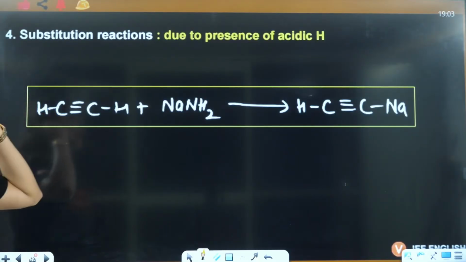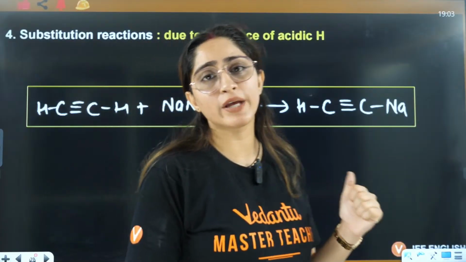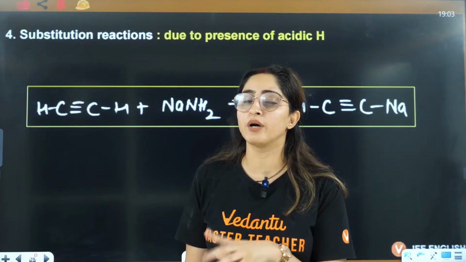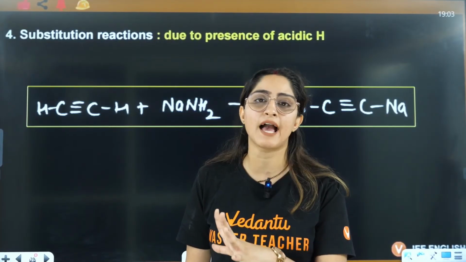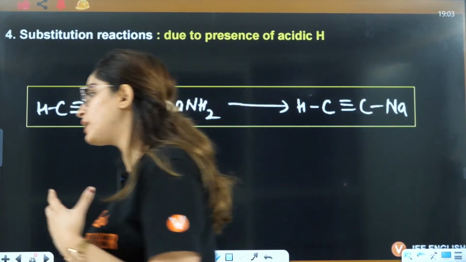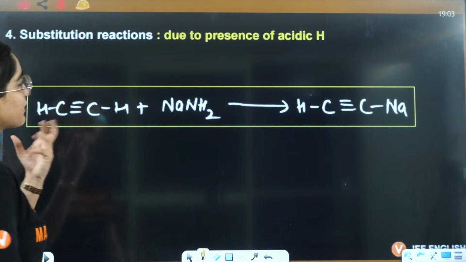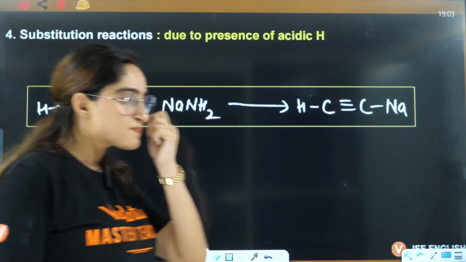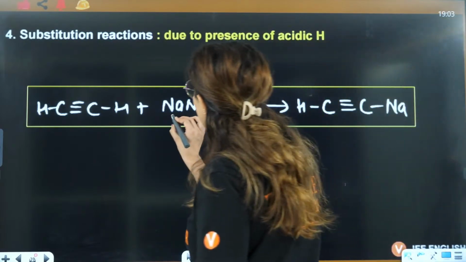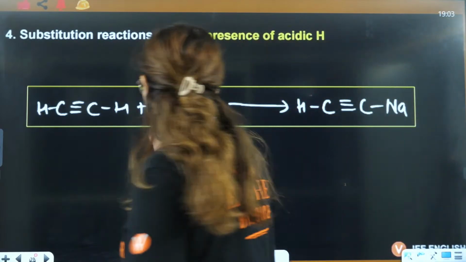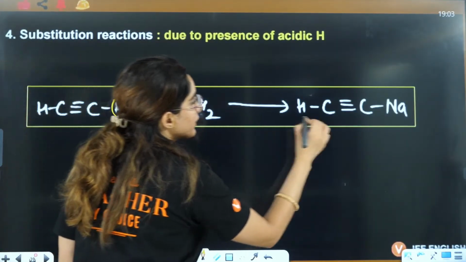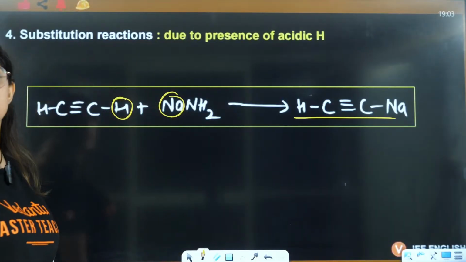Then there is the fourth kind. Till now we have done electrophilic addition, nucleophilic addition, then oxidation reactions. Now we are doing substitution reactions. So what will happen in the substitution reaction? Let's talk about that. Substitution reactions are shown by the acidic hydrogen. So when you add NaNH2, in this case also this hydrogen will be replaced by the sodium here, and hence you will have the formation of the salt.